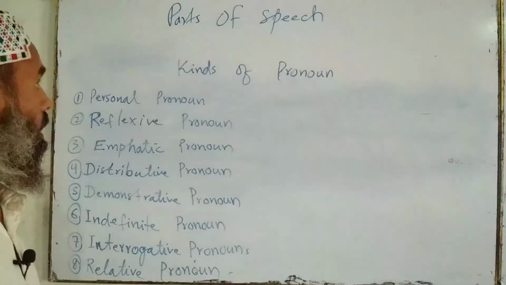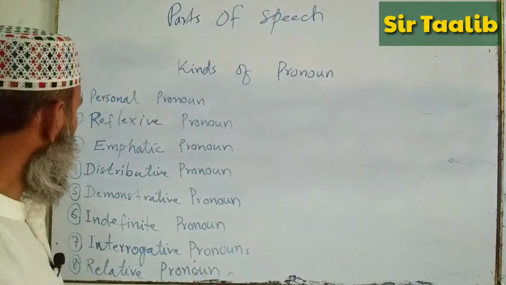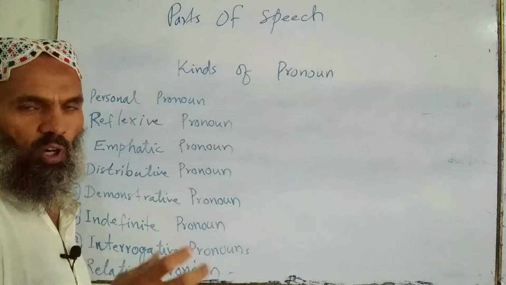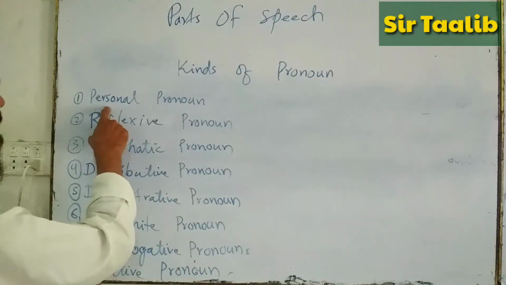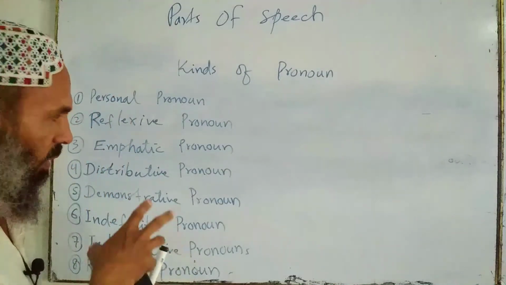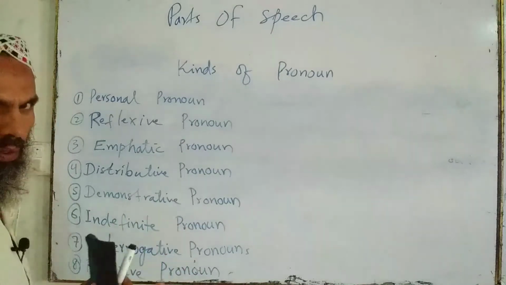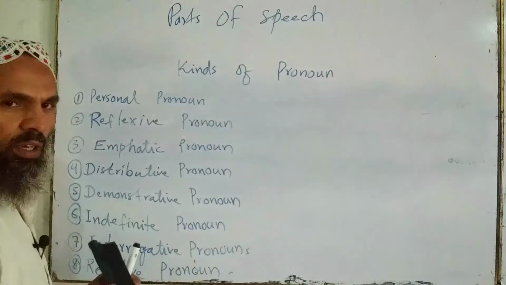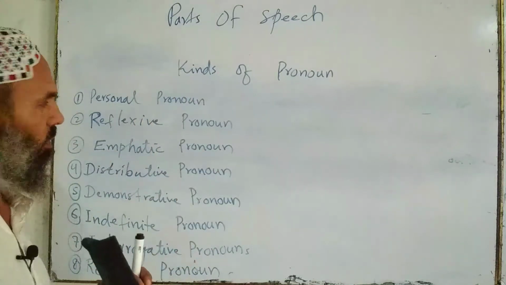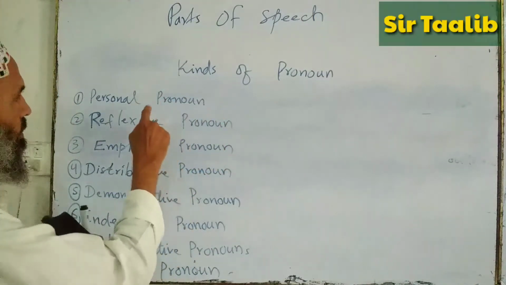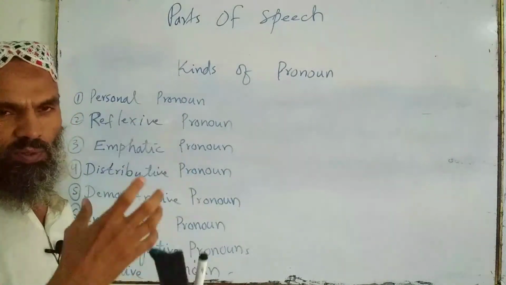Okay, now we will learn the kinds of pronoun. How many kinds of pronoun are there? Personal pronoun, and we will, inshallah, explain them one by one. In this lesson we will just know which words they are. First of all, personal pronoun: we will learn the whole table of personal pronouns. It will take time.